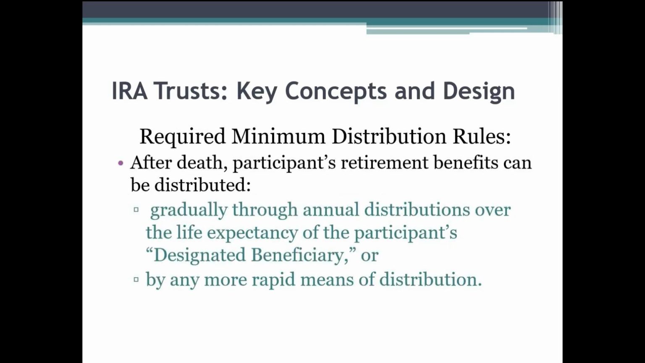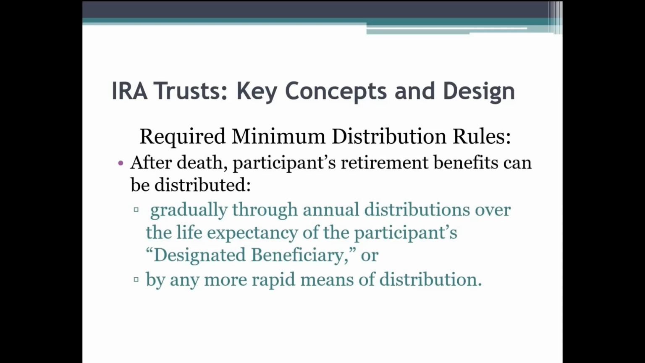One of the other things, as we review the qualifying trust, is that we also need to keep in mind the required minimum distribution rules. At death, a participant's retirement benefits, which is IRAs and qualified retirement dollars, can be distributed gradually through annual distributions over the life expectancy of the participant's designated beneficiary, or by any more rapid means of distribution.